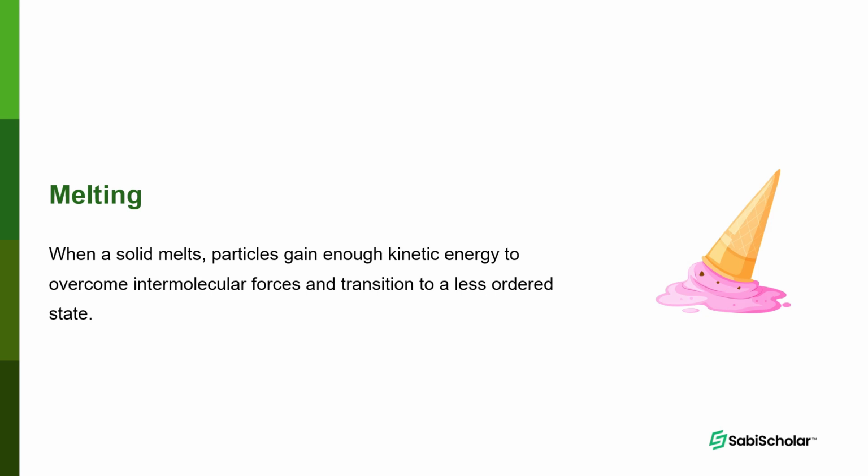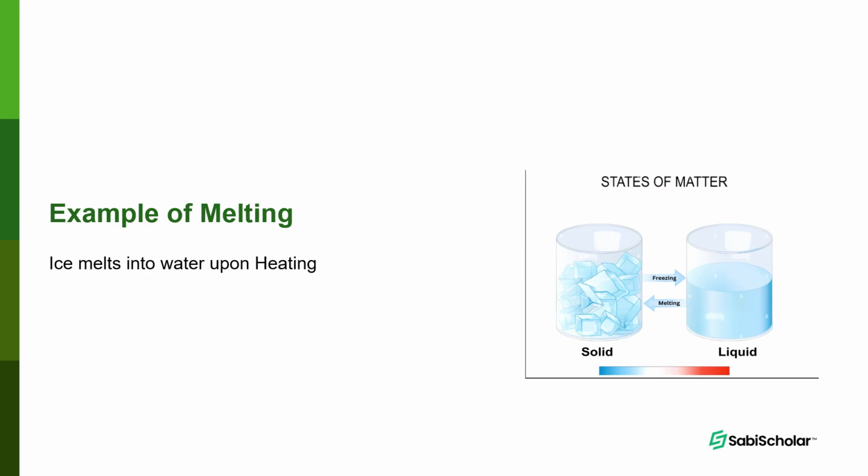If they're not able to overcome that intermolecular force, the force holding them together as molecules, they would not turn into liquid. That point when you heat them up and it turns from being a solid to liquid is called melting point. It's a given temperature. Examples of melting: ice, you melt, turns to what? Liquid. So ice melts into water upon heating.